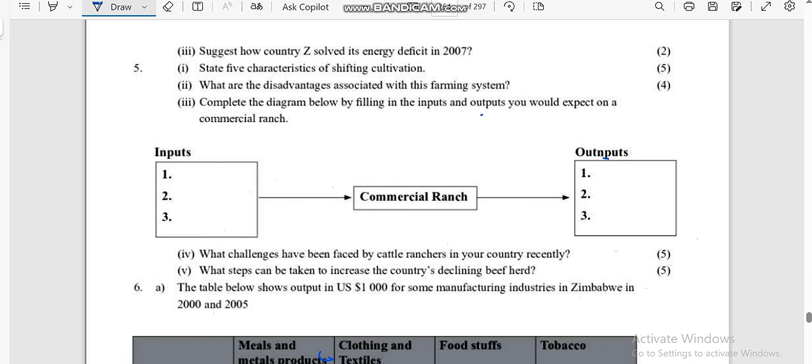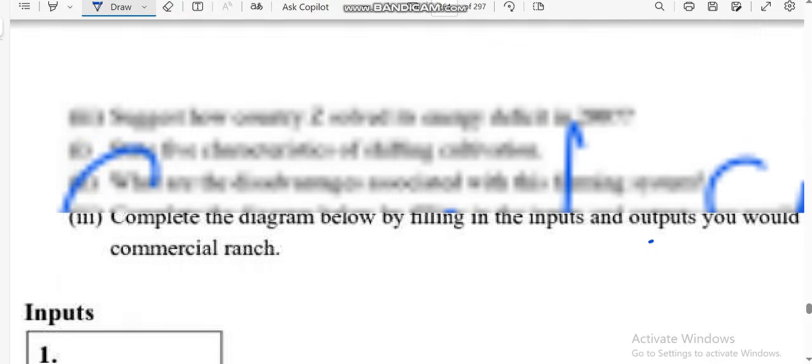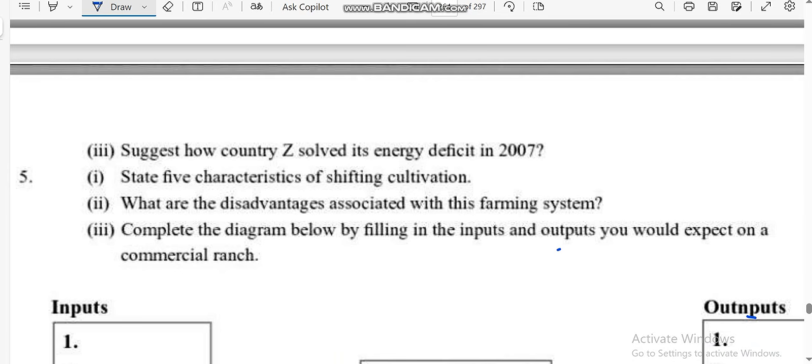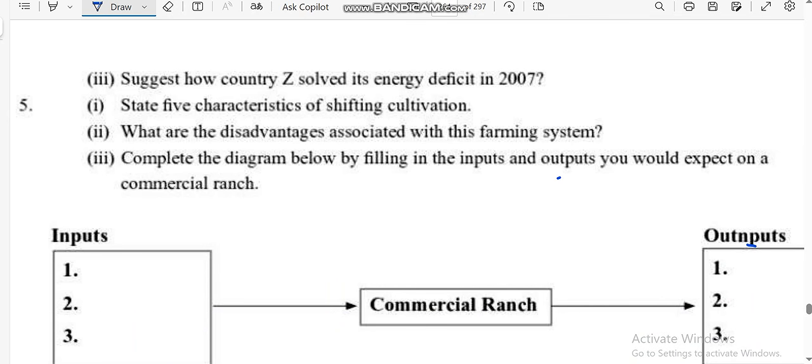Ndinovaziva sei vanhu ava? How do I identify them? So number one characteristic of shifting cultivation is that they grow crops for a short period of time, usually 3 to 4 years or less.